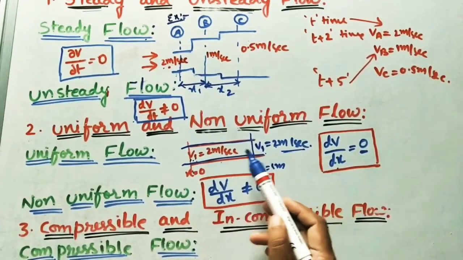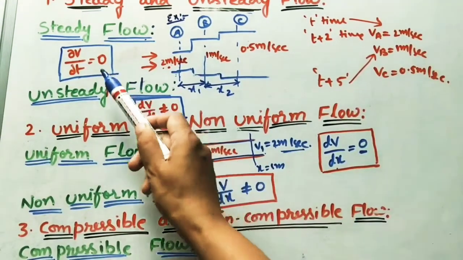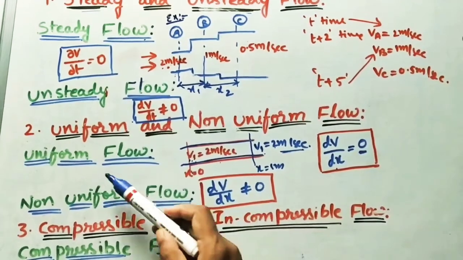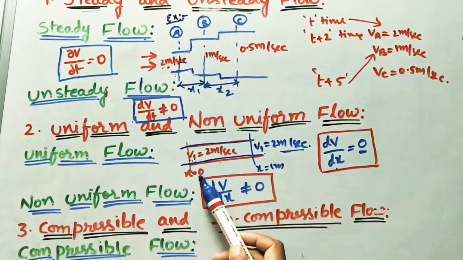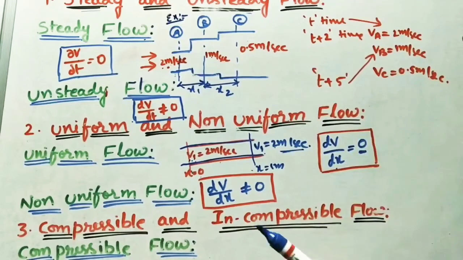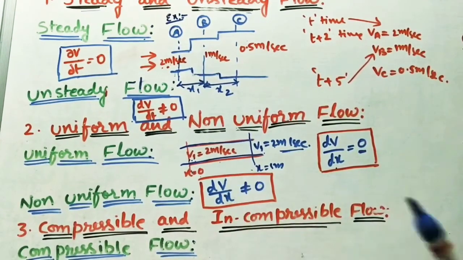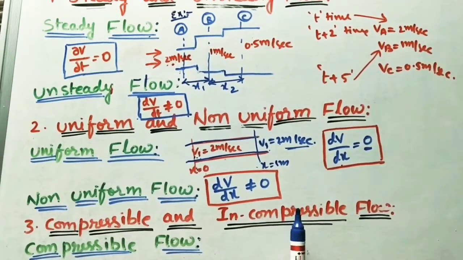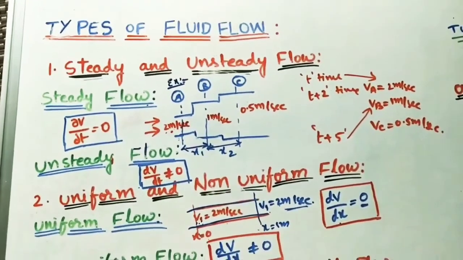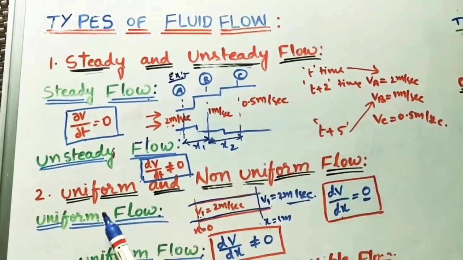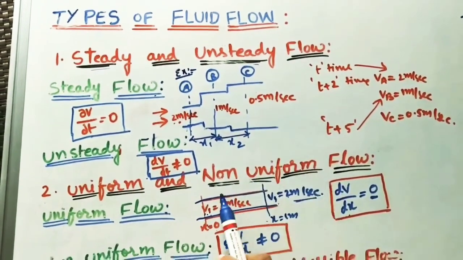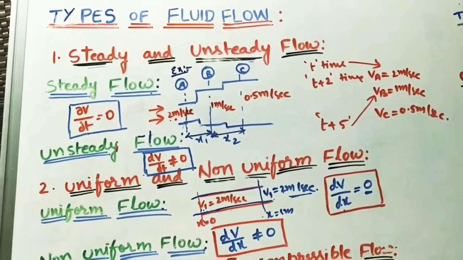With respect to time, the velocity is not changing, means it is the steady flow. So it is a uniform flow also. With respect to distance, the velocity is constant. So this type of flow we can call steady uniform flow. Like that we can divide steady non-uniform flow, and then unsteady uniform flow, unsteady non-uniform flow. Like that we can divide the flows.